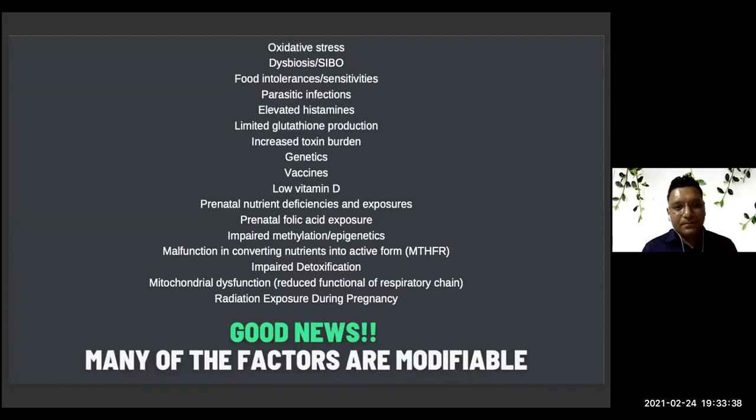Then, of course, poor methylation. Methylation is a very important process in detoxification and in the activation and deactivation of genes. If methylation is not happening, either because of lack of nutrients or because folic acid or methylfolate is not there, that can also impair the system, and as a consequence, our children are suffering.